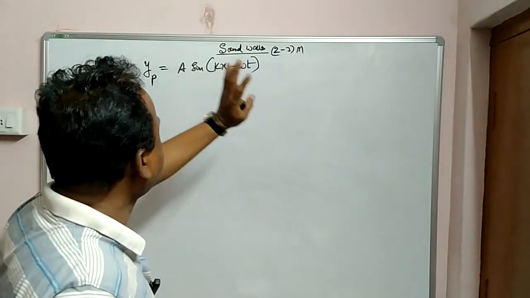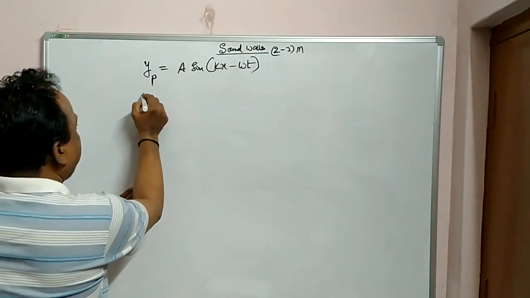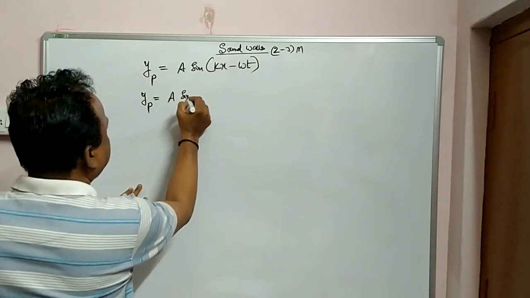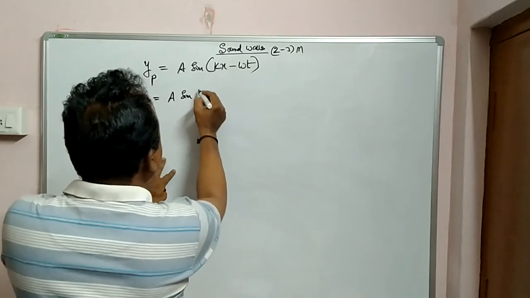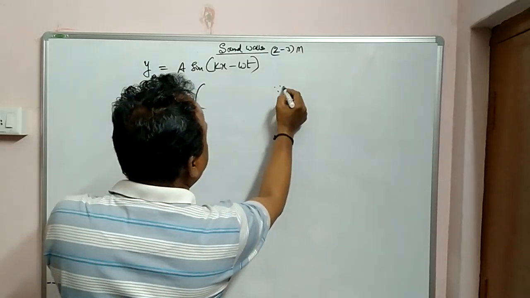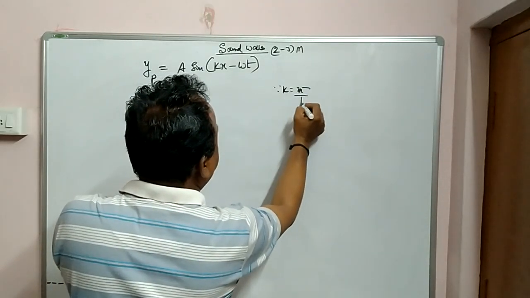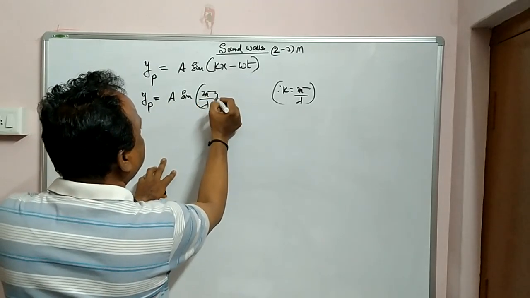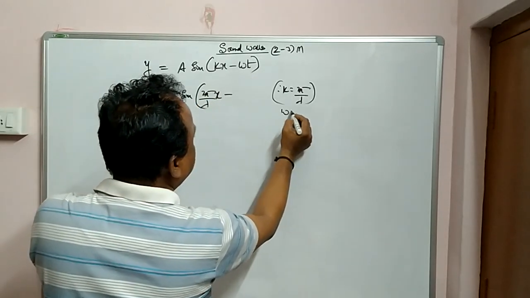So here you can write this equation in a different way. Look once, what is k? Since k is 2 pi by lambda, I can write it as 2 pi by lambda x minus omega t. What is omega?